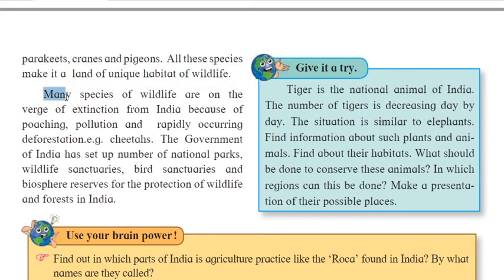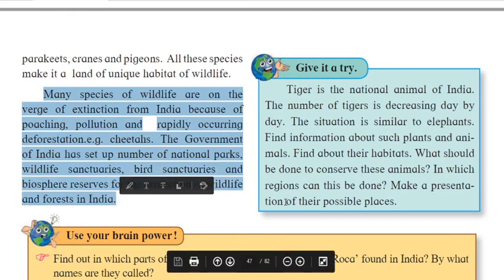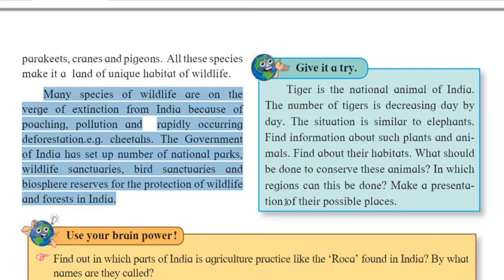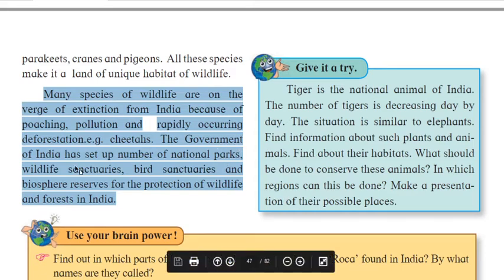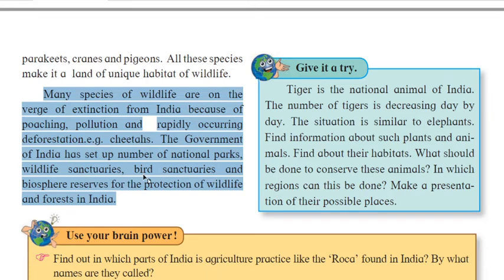Many species of wildlife are on the verge of extinction in India because of poaching, pollution, and rapidly occurring deforestation, for example cheetahs. The Government of India has set up a number of national parks, wildlife sanctuaries, bird sanctuaries, and biosphere reserves for the protection of wildlife and forests in India.